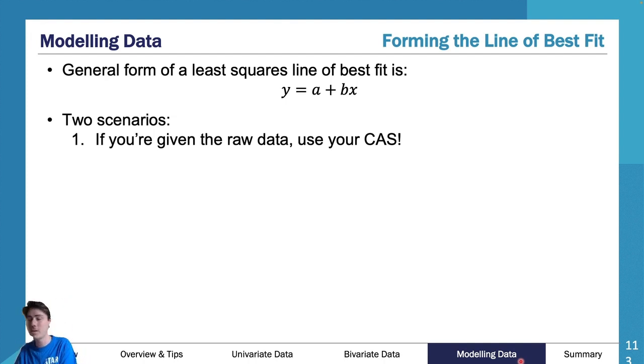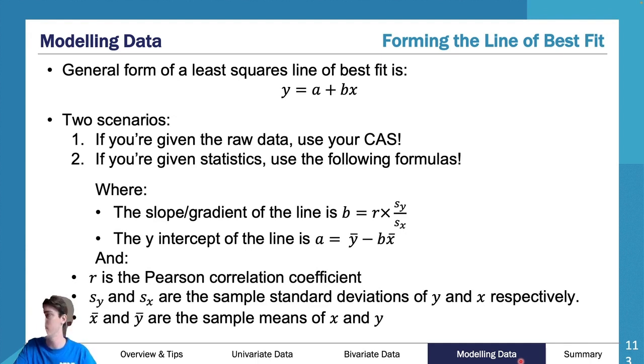Now, the second way of doing this is they give you these weird pieces of information. They give you your Pearson's correlation coefficient, the standard deviation of your y data set, the standard deviation of your x data set, and then the mean of your x data set and the mean of your y data set. And they say, tell me what the line of best fit is. And you'll be sitting there like, what is going on? Well, the best way to do this is to use these formulae here. So these formulae need to be in your summary book or bound reference. Again, a non-negotiable, they have to be in there.